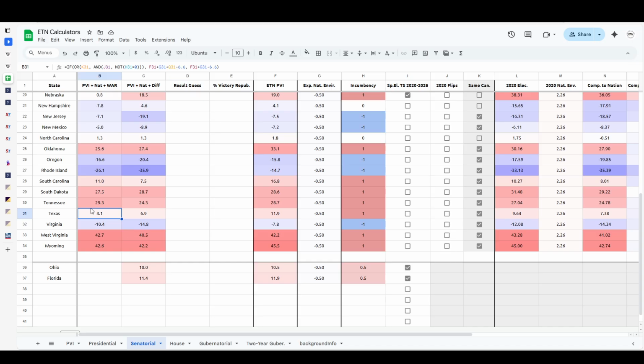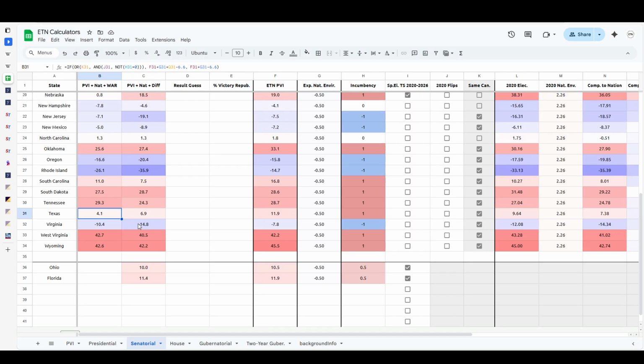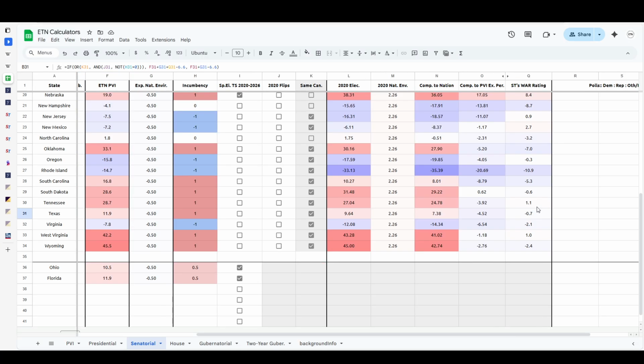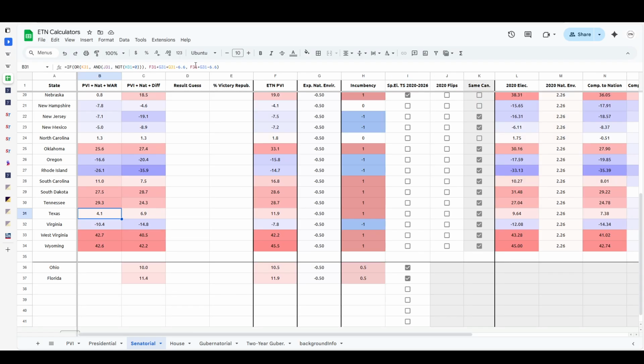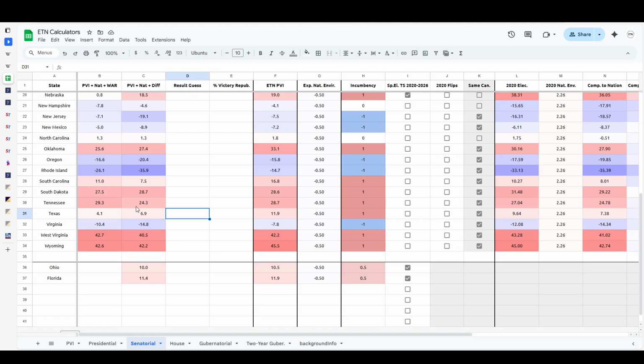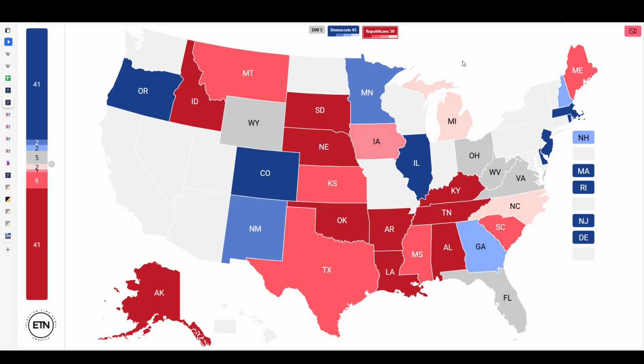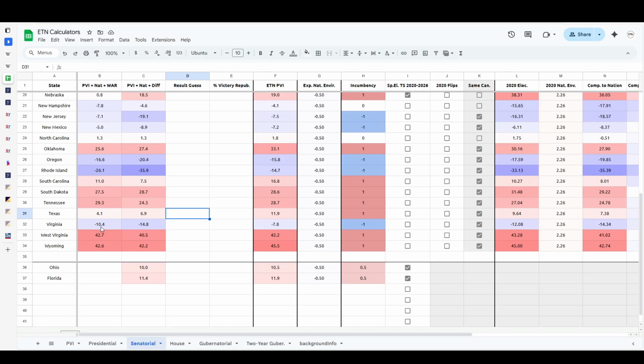That's because we know the WAR rating based on the 2024 performance of Colin Allred, 6.6 points against Ted Cruz. There's also a bit of weakness against Ted Cruz, but as of right now, we're going to plug that in there, plus a bit of weakness from him from last cycle. So 6.6 in there is going to be 4.1 on the WAR map. That is still going to stay red. 6.9 for the difference map, which means that Republicans on this map, with the flip in Michigan, will hold on to Senate control. Not yet on the WAR map.